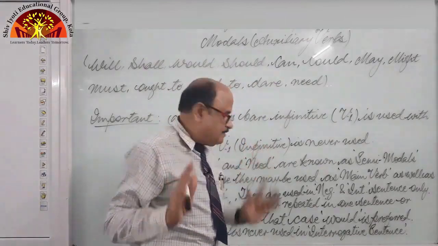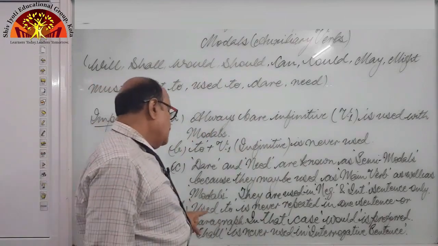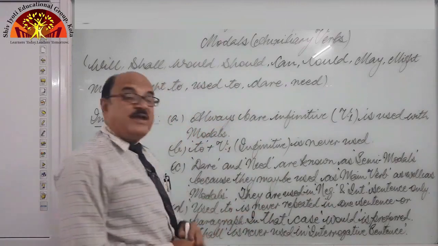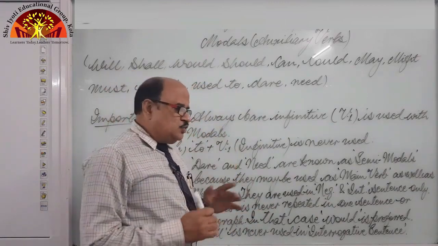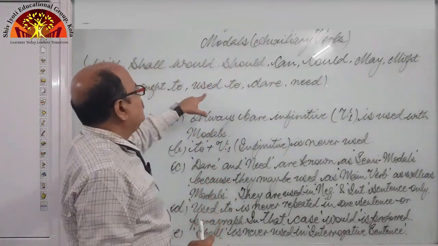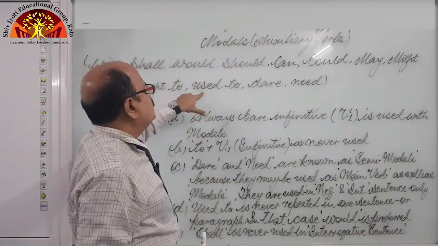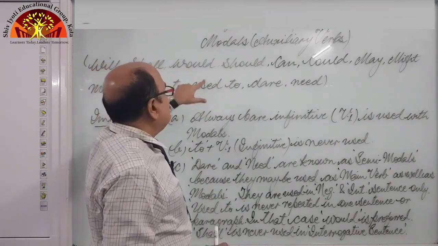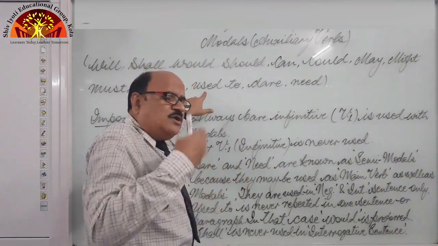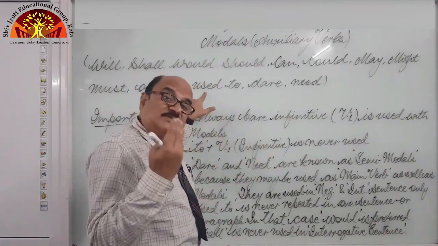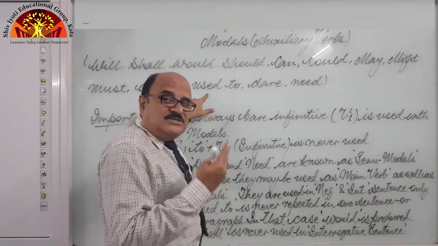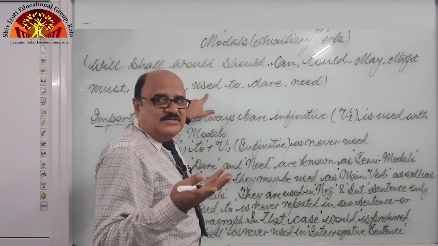Is that clear? Next, used to is never repeated in one sentence or paragraph, right? Used to and would, these two are used to express past habits, right? Past habits means what used to happen in the past. So they both are used to express past habits, past events, right?